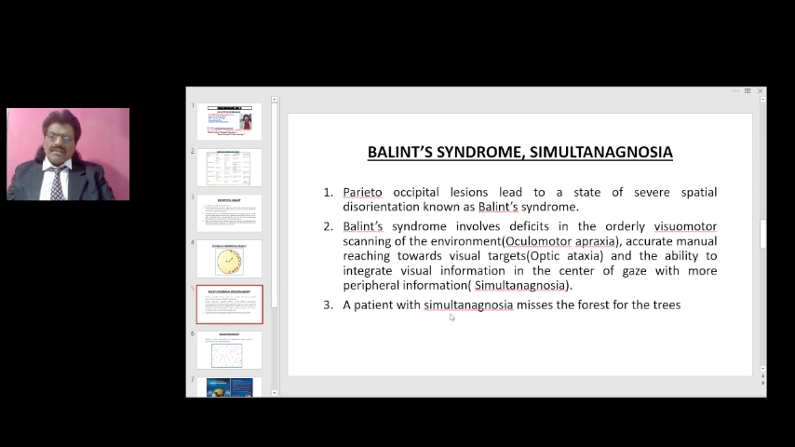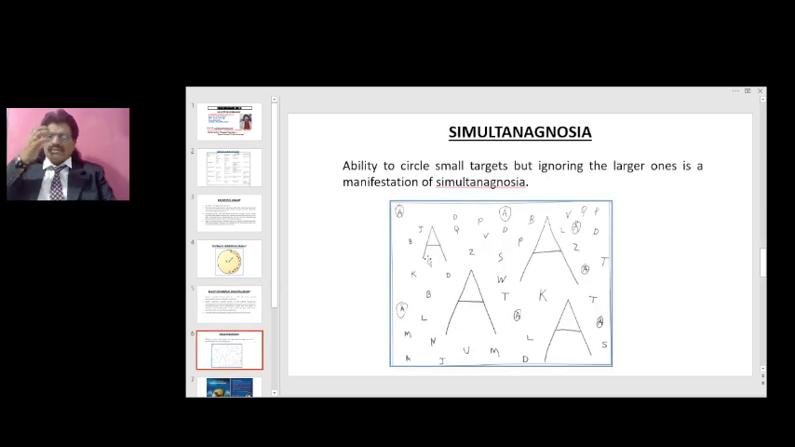A patient with simultagnosia, that is a lesion, misses the forest for the trees. If an example is shown, we'll be able to better understand it. So asimultagnosia means they cannot integrate the center of the vision with the periphery of the vision. How can we test it at the bedside? The ability to circle small targets but ignore the larger ones is a manifestation of simultagnosia.